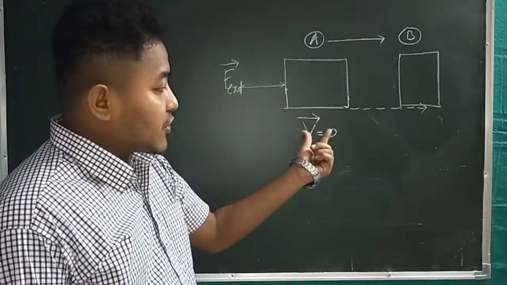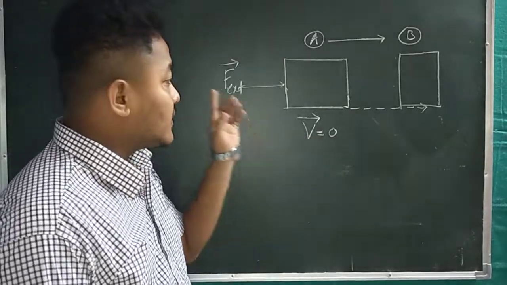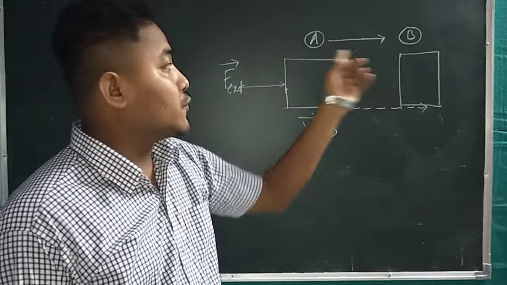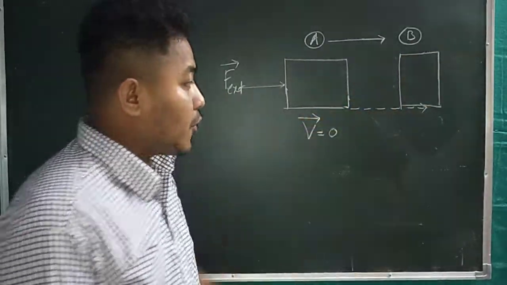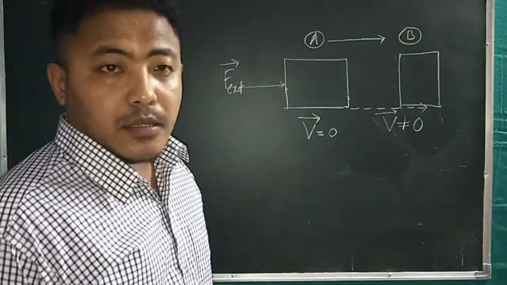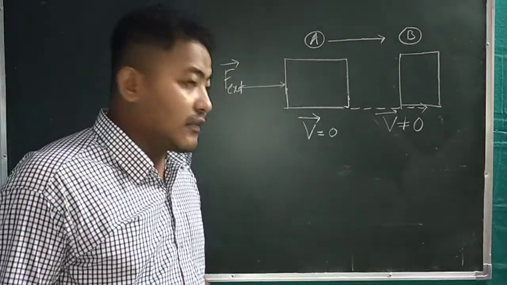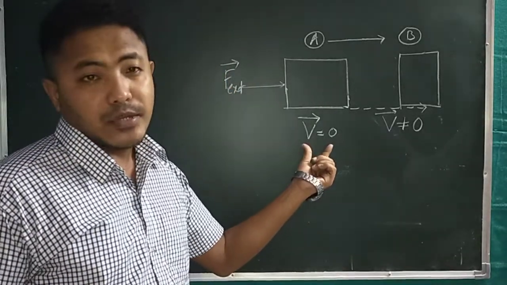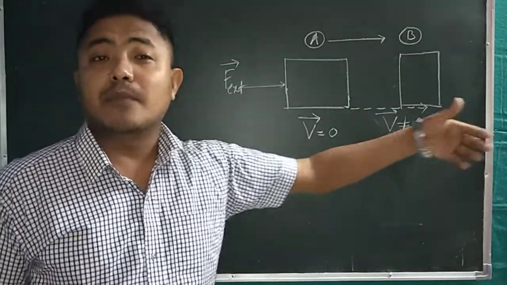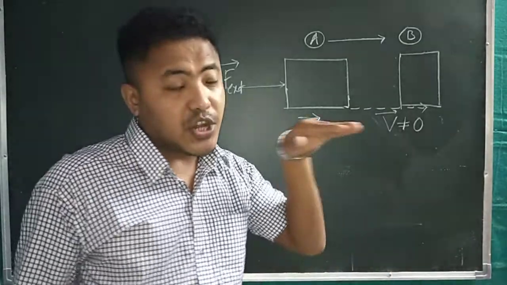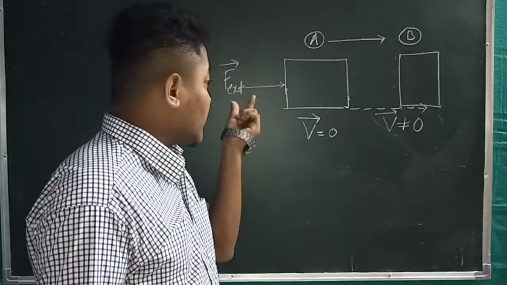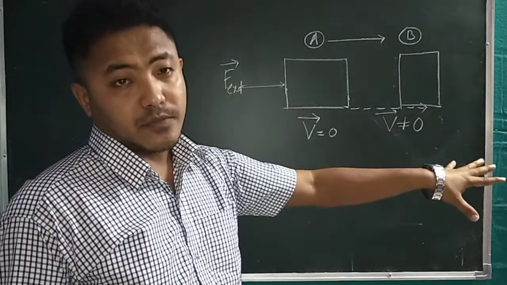Previously this body was at rest, velocity was 0, and when I applied an external force over this body, it moved from A to B position. During this phenomenon, the velocity of the body is not 0. Now you can have an idea that the velocity was 0, and when an external force is applied, this body has gained some velocity. That means it has changed its position. But if you had not applied this particular force, this body would remain in the same position.